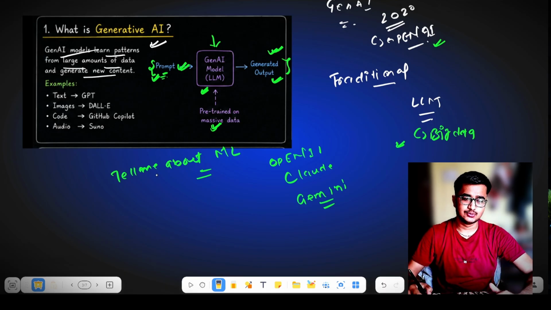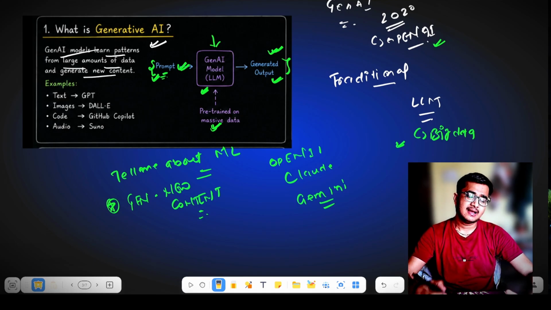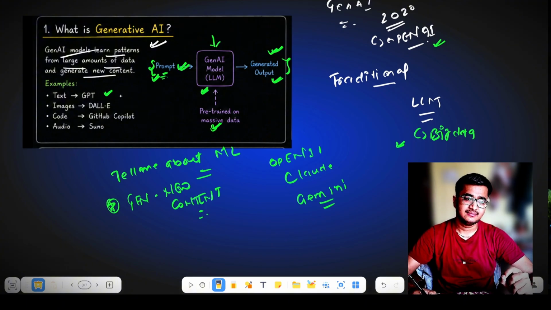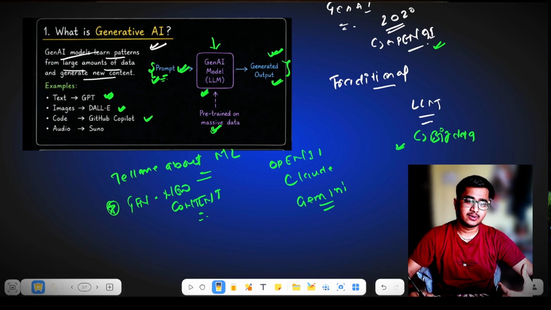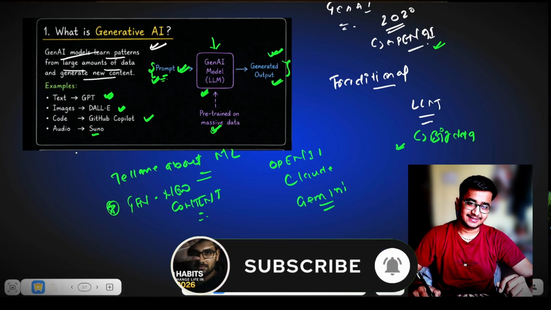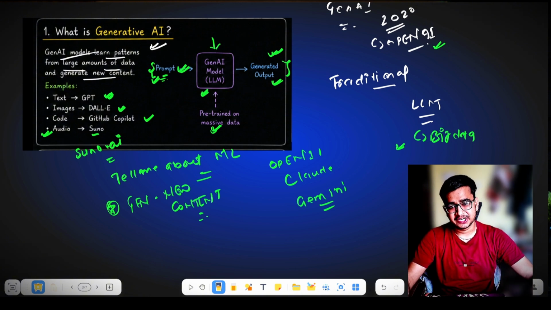Generative AI is always used for generating new content. It generates new content based on the pre-trained content that it has. And generative AI can generate a lot of types of content. It can generate images with the help of DALL-E that you have seen. With GPT, it can generate text. GitHub Copilot is an LLM from which you can generate code. With Suno AI, you can generate audio with the help of these LLMs. That's how generative AI works.